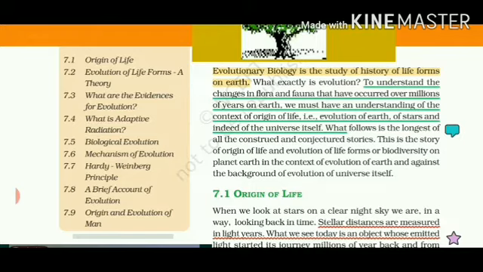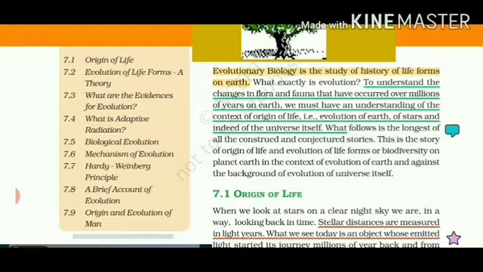Then number 3, what are the evidences for evolution? In lower classes like class 10th, you have already studied that fossils, which are the dead remains of plants and animals, are used to find out the different kinds of ancestral changes in the bodies of different living organisms.